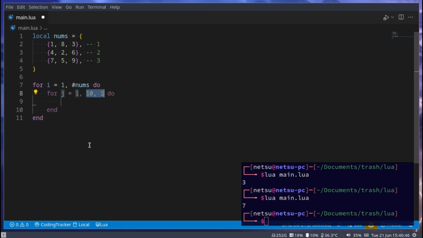For j becomes 1 to the amount of items inside of I, because I is a table, so we'll get the amount of items in I. So this would be I, and each item inside of I would be, or each value here would be j. So this is I, this is j.